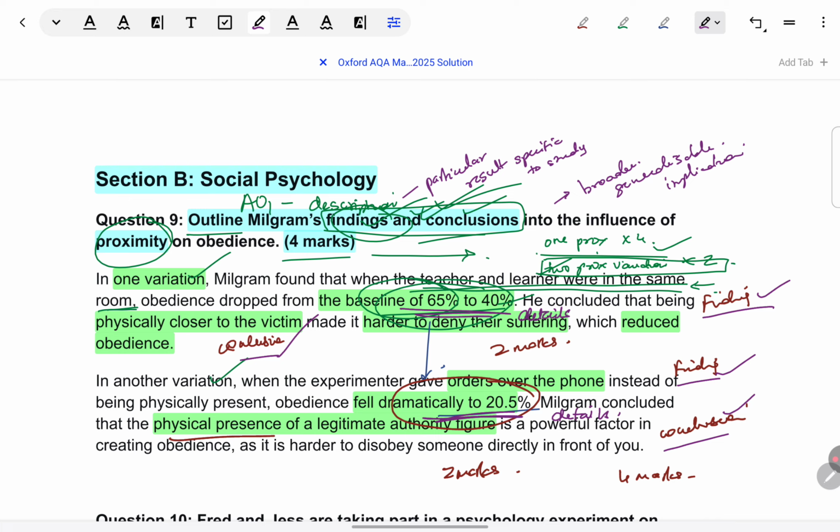That gives clarity. Is focus there? I told you many times. By avoiding unnecessary aspects like aims and procedure, complete focus is there in giving only the findings and conclusion and only proximity variation. Yes, the baseline percentage is mentioned, but strictly for comparative purposes. Baseline by itself is not described. Any interpretation of baseline results has not been done. So the answer does not become irrelevant at any point. So you can see how all the requirements of the rubric have been met here.